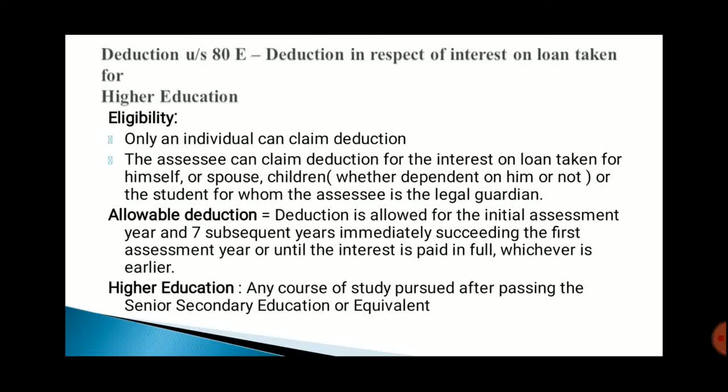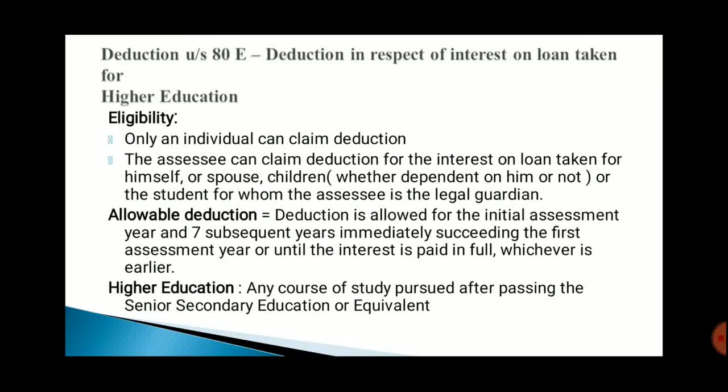And eligibility: only an individual can claim deduction. The assessee can claim deduction for the interest on loan taken for himself or spouse, children, whether dependent on him or not, or the student for whom the assessee is the legal guardian.